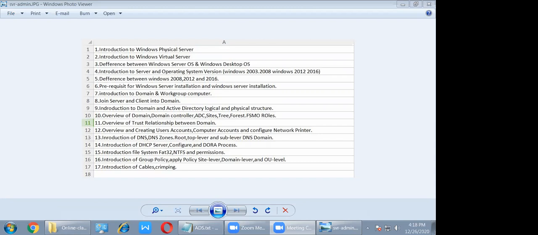Same like Linux, but at that time only 200 commands were available, only 200. How many? Only 200 commands, but it was upgraded in 2012 to 2000 commands.